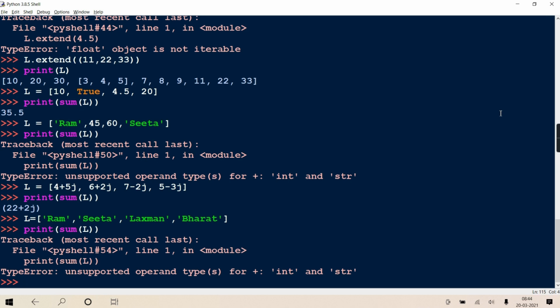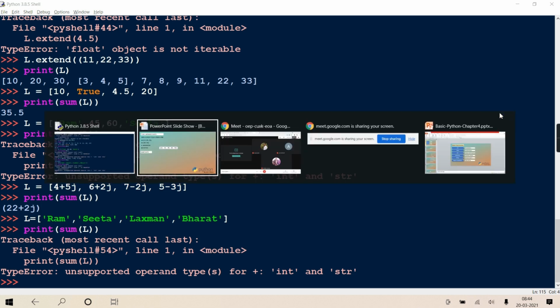In short, it says that you can take summation of only numeric values. The meaning of the sum function is, you can take summation of only numbers, in which complex numbers are also allowed, booleans are also allowed, int allowed, float allowed, but others are not allowed.